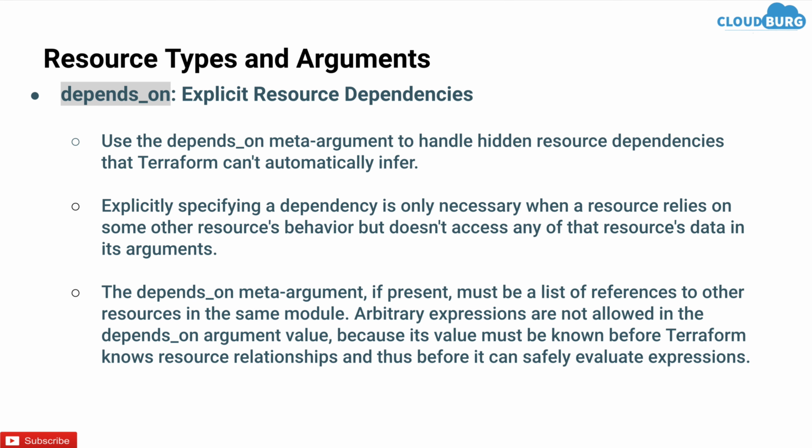The depends_on meta argument, if present, must be a list of references to other resources in the same module. Expressions are not allowed in the depends_on argument value because its value must be known before Terraform knows resource relationships, and thus it can safely evaluate expressions.